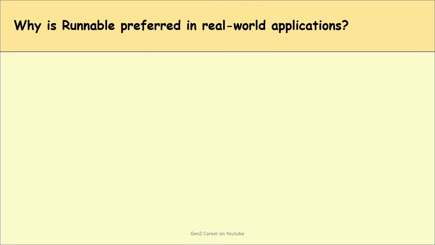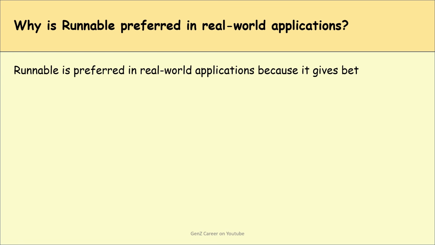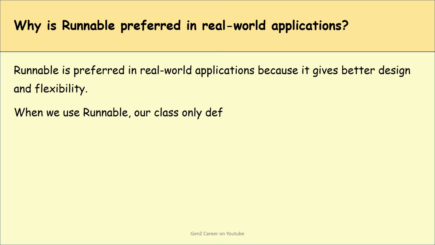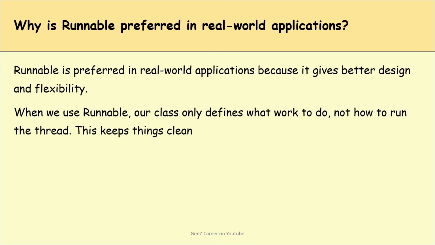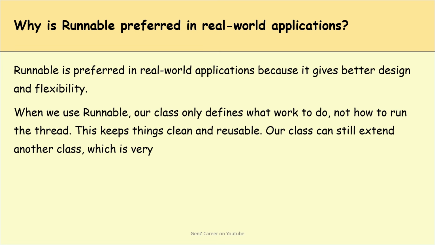Why is Runnable preferred in real world applications? Runnable is preferred in real world applications because it gives better design and flexibility. When we use Runnable, our class only defines what work to do, not how to run the thread. This keeps things clean and reusable. Our class can still extend another class, which is very common in real projects.